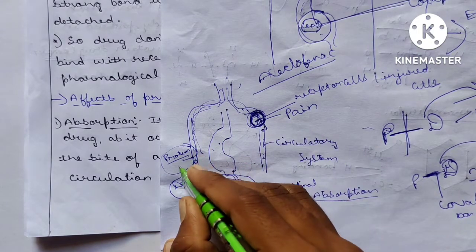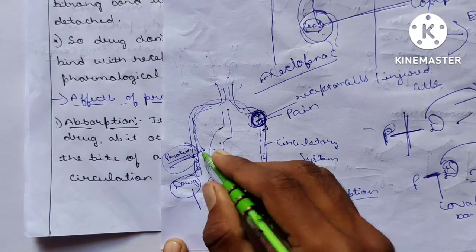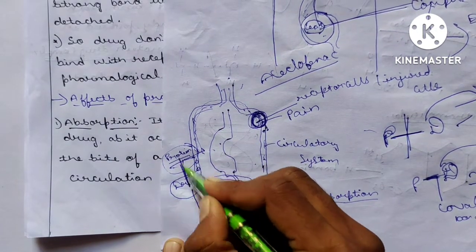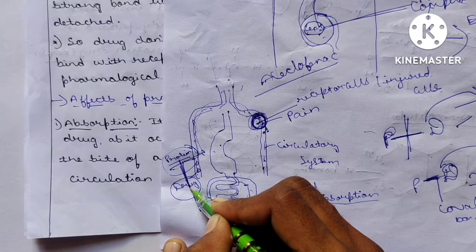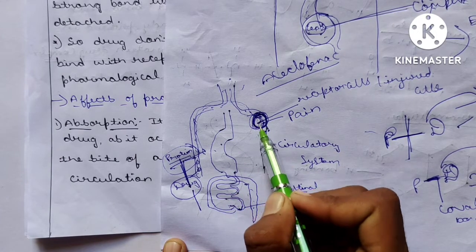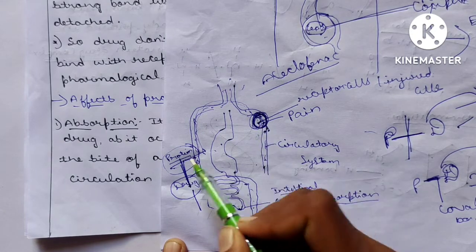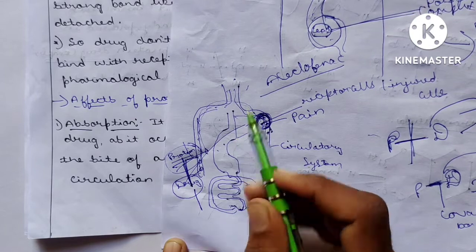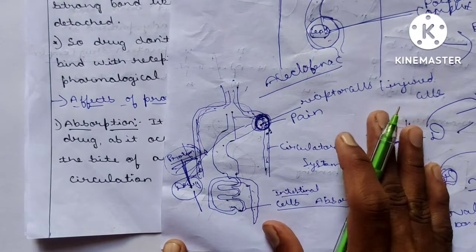But with the help of the protein, it is held with the drug. The protein holds this drug very responsibly. It won't leave the drug until it reaches the receptor. When it reaches the receptor, the protein gets separated and the drug acts on the particular receptor cell and reduces the pain or infected part.